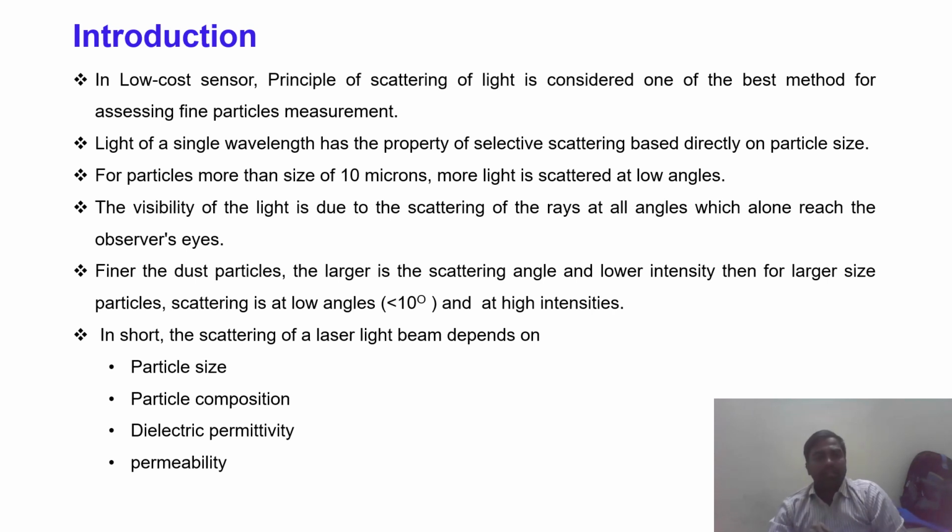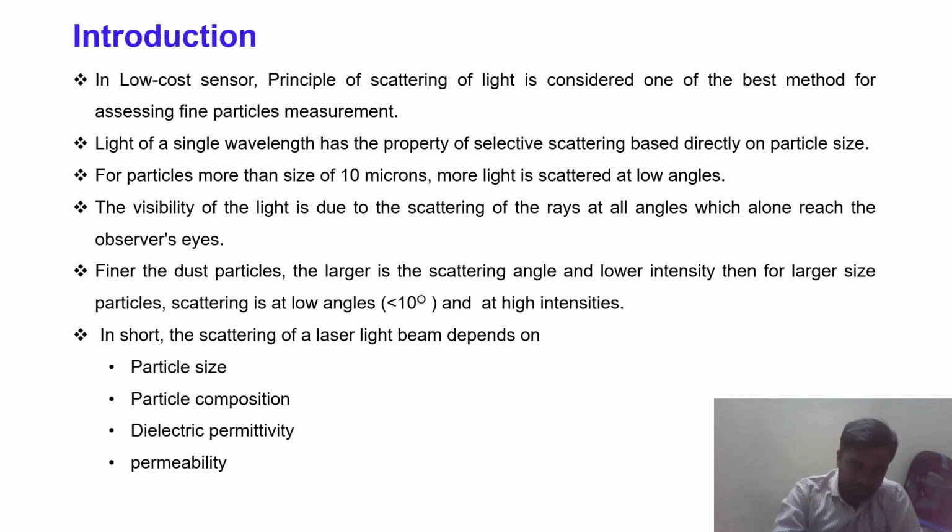The visibility of light is due to scattering of the ray at all angles, reaching the observer's eye. For the finer dust particle, which means very small, the scatter angle is larger and the intensity low, but the larger particle scatters at a low angle and high intensities. The scatter of the laser beam depends on particle size, particle composition, dielectric material and permittivity.